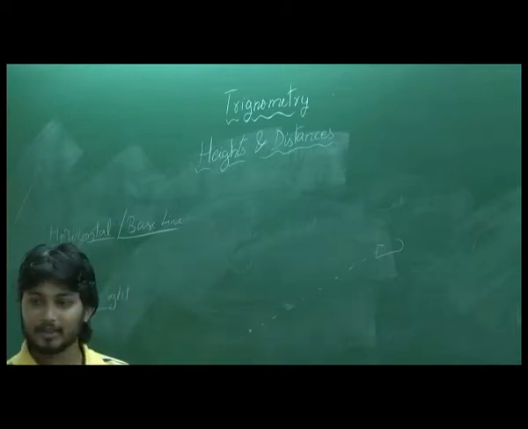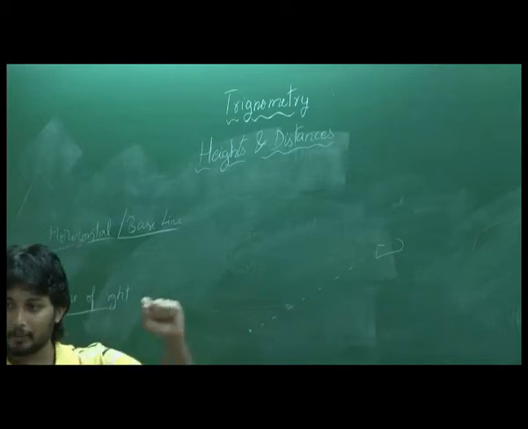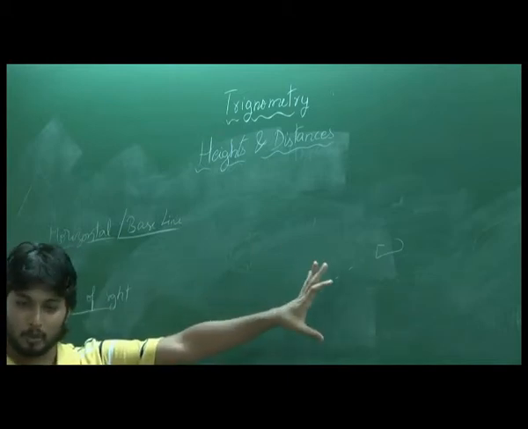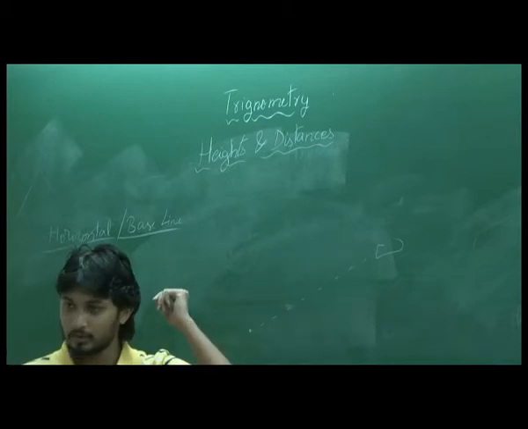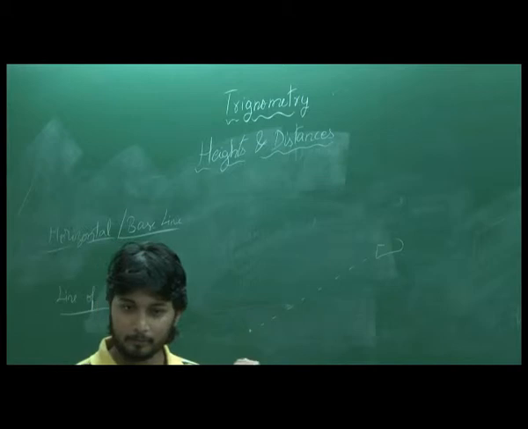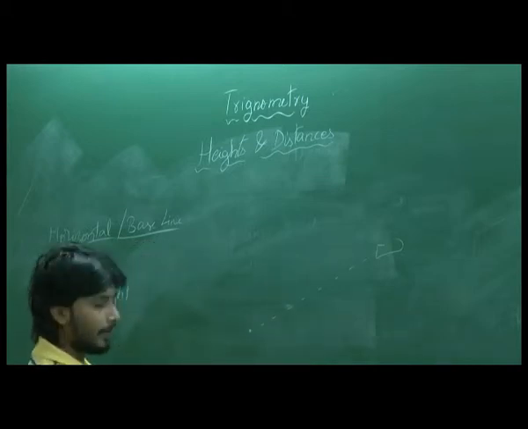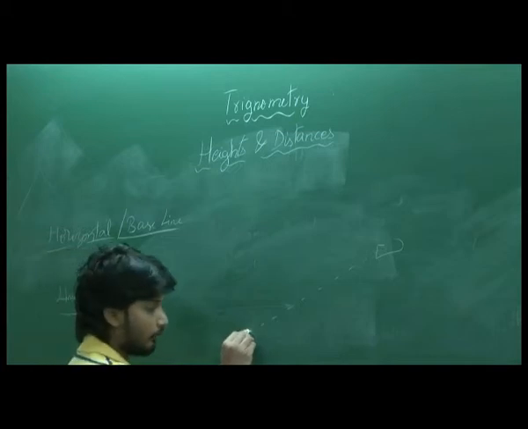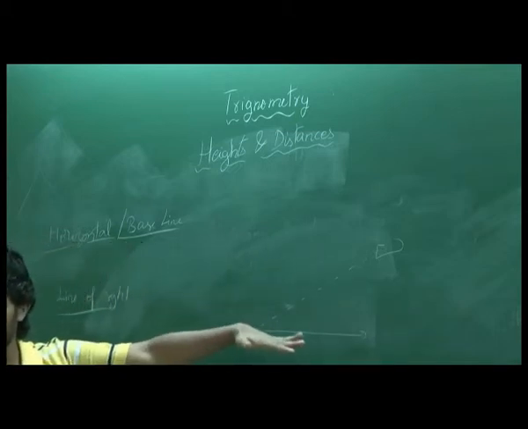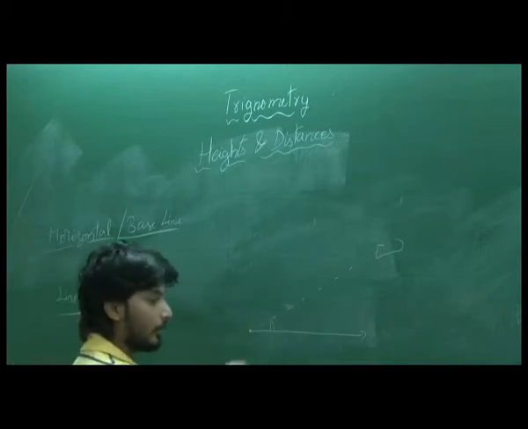So that is called line of sight. It is the line in which I am seeing. Given an observer and an object, we can always assume that there is this line. And if we notice, from the observer we can have a horizontal, right? There is some angle forming here.